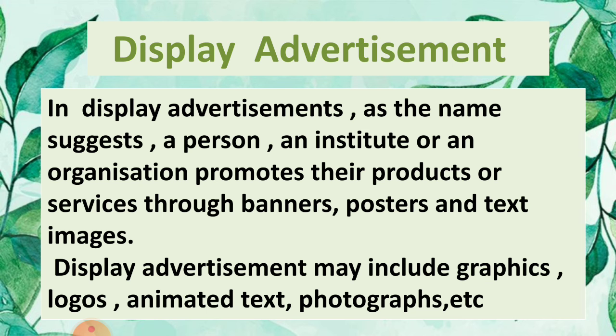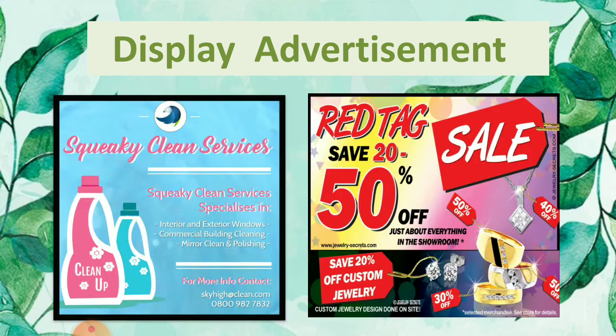Display advertisement may include graphics, logos, animated text, photographs, etc. So, in display advertisement, people promote their organization, institute, or anything through banners, posters, text images, right? They can include graphics, logos, animated text, photographs, etc.